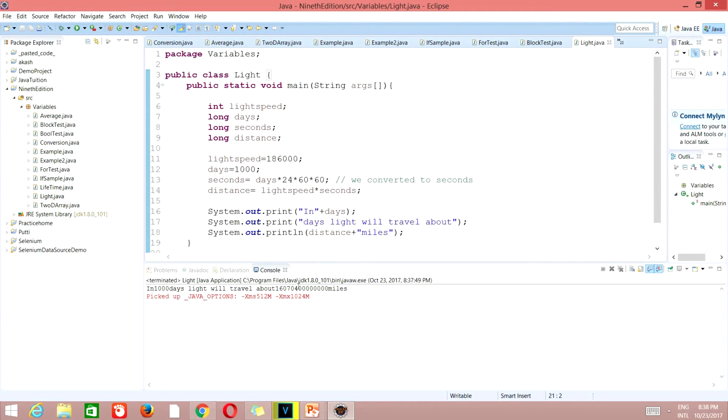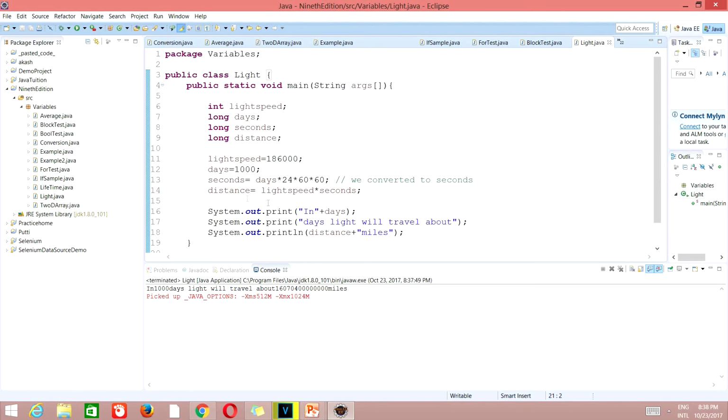As you can see here in the output, it is such a large, lengthy number. So later on I have assigned light speed equal to 18,600. Then days is equal to 1000, and seconds we converted to seconds, that is days into 24 into 60 into 60.